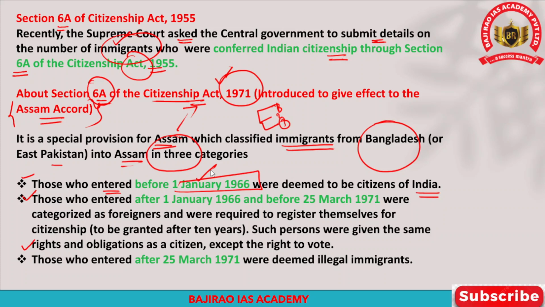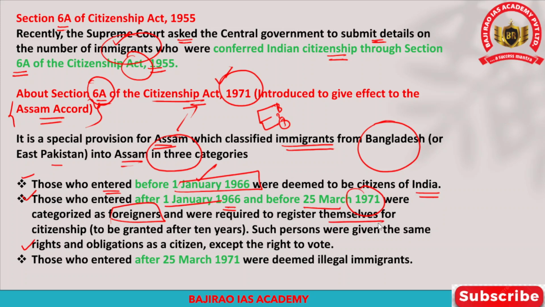The second category of immigrants were those who entered India after January 1966 but before 25th March 1971, and they will be categorized as foreigners, and they were required to register themselves for citizenship.